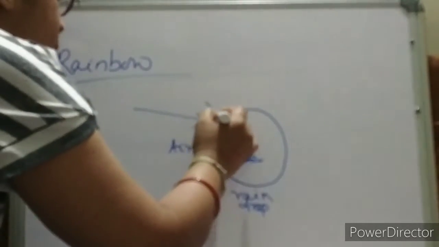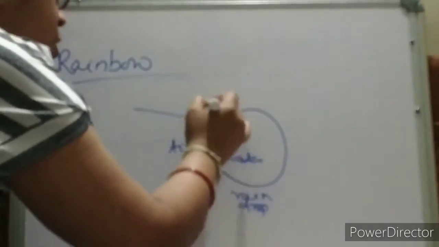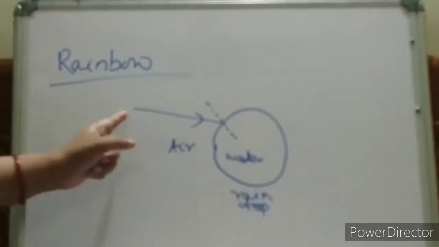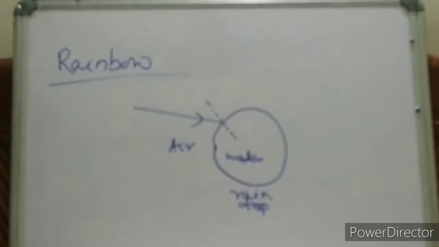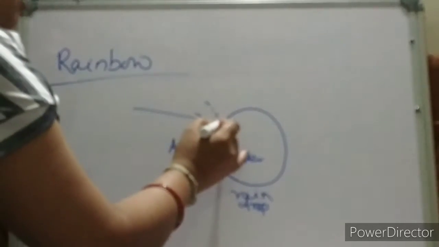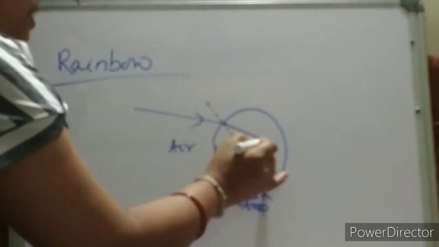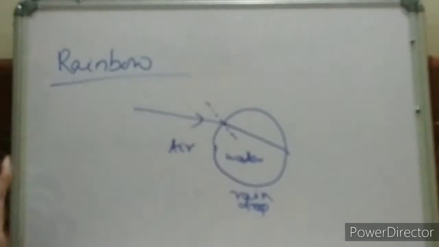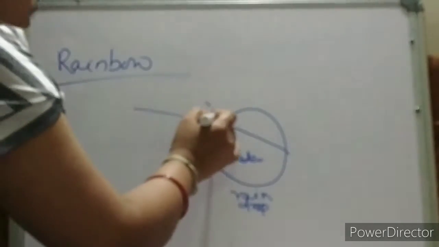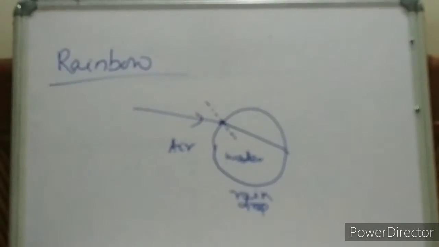Suppose this is your normal, we know we draw it from the center. Rarer to denser means your light rays will bend towards the normal. This is your white light, sunlight means white light. So at this surface, refraction occurs.